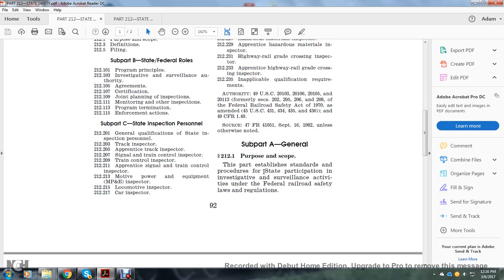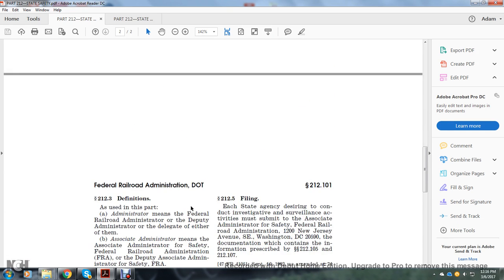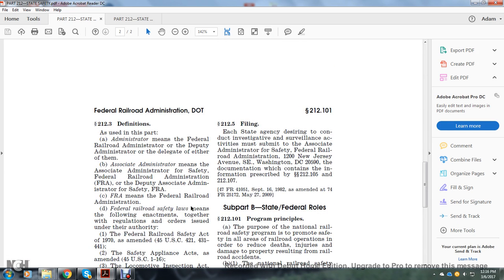Subpart A, General. This part establishes the standard procedure for state participation in investigation and surveillance activities under the Federal Railroad Safety laws and regulations. Definitions are used in this part. Administration means the Federal Railroad Administration, the Deputy Administrator, or a delegate of either of them. Associate Administrator means the Associate Administrator for Safety, Federal Railroad Administration, or the Deputy Associate Administrator for Safety. FRA means Federal Railroad Administration.